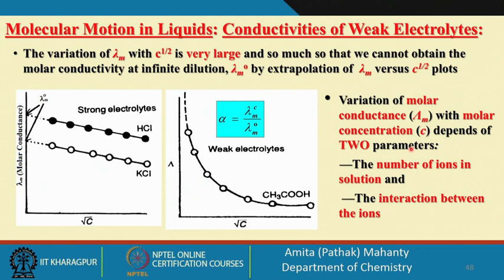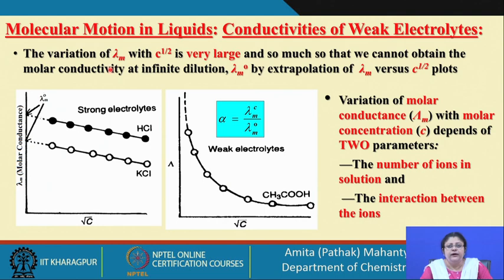Okay. So, the variation which we are looking into, if we have two types of electrolyte, a strong electrolyte and a weak electrolyte, as you can see from the two graphs, this is to summarize how the variation is going to look like. This is for a strong electrolyte and this is for a weak electrolyte. For the weak electrolyte, the variation of the molar conductance with the square root of C, that is the square root of molar concentration, is very large, so large that we cannot find the limiting value, the molar conductance at infinite dilution, the lambda naught, through extrapolation.